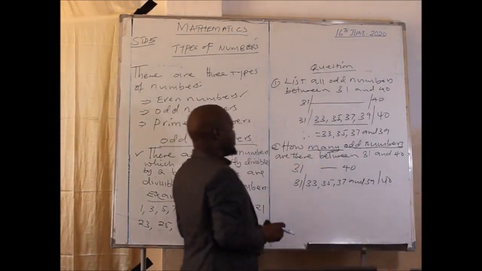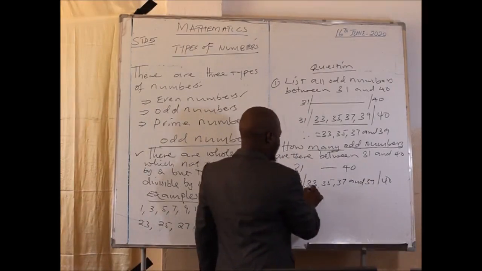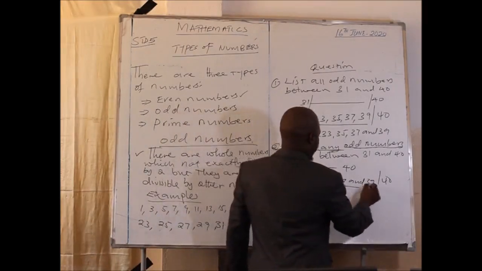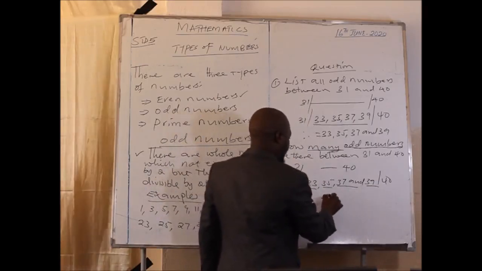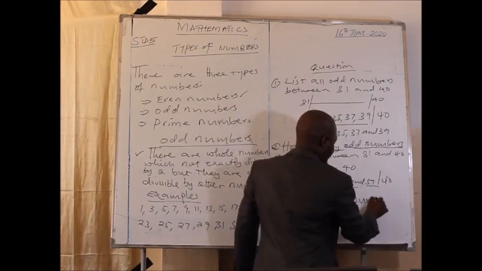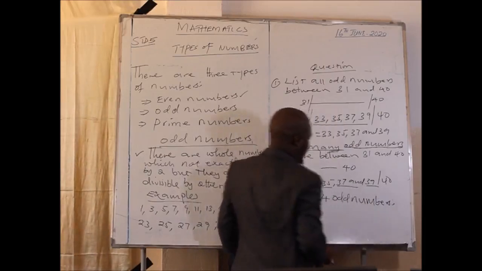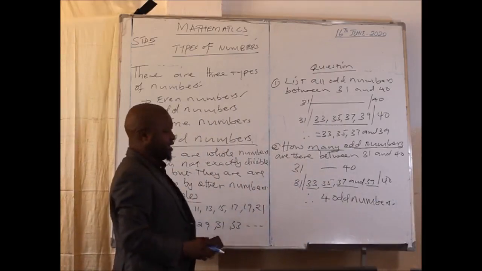Then the question is saying how many odd numbers. So you have to count these numbers: 1, 2, 3, 4. And finally, you have to say that we have 4 odd numbers. That's how you could be asked a question of that kind in an exam.